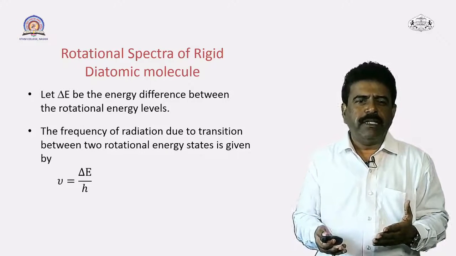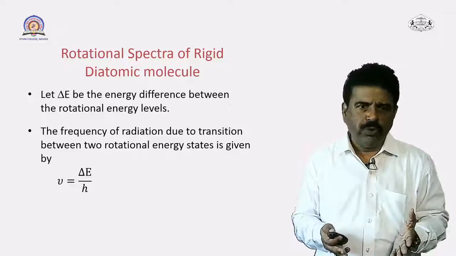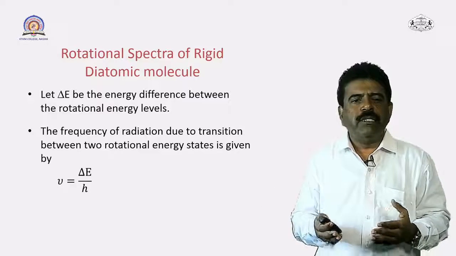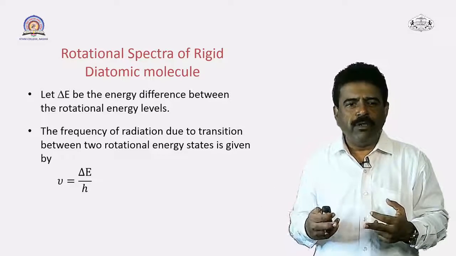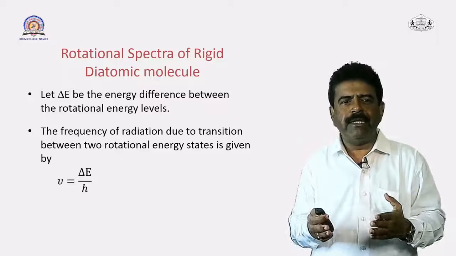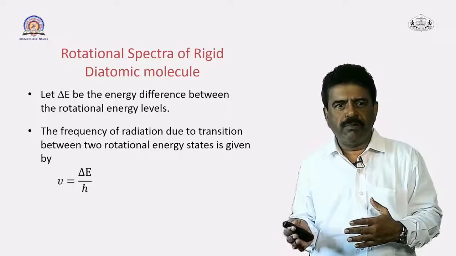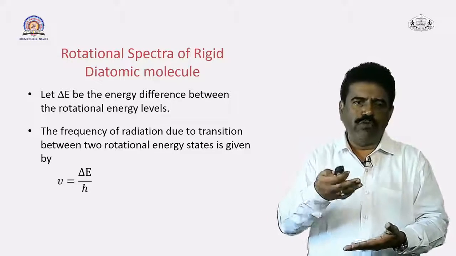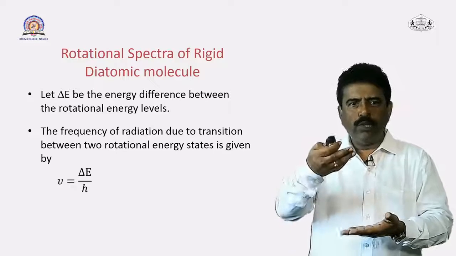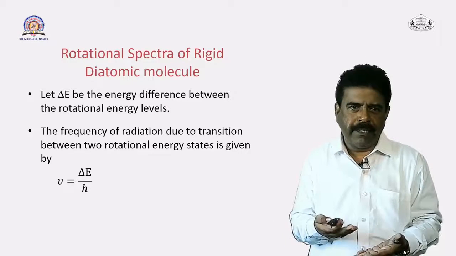So, you know the equation that the delta E or simply energy difference is equal to h into nu. You can use that particular equation. So, you can see this equation, that is nu is equal to delta E upon h, where h is the Planck's constant and delta E is the energy. So, delta E represents the energy difference between the rotational energy levels. So, if you assume any transition between the two energy levels, whatever the difference between these two levels, energy difference, that is delta E.